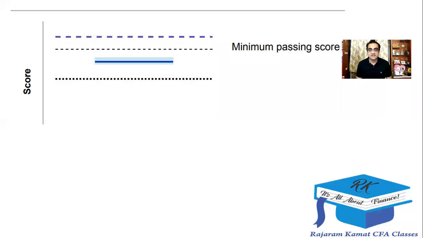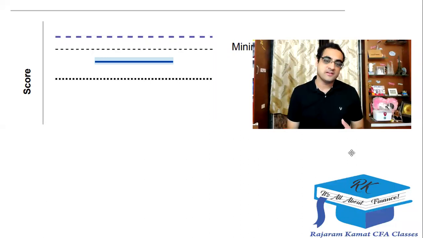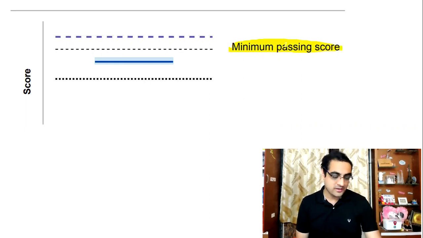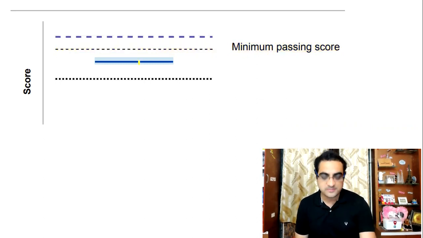Many of you ask me, sir, how to interpret that result. So I thought let me help you interpret those results. Here is a sample result of a student I'm taking. Over here you get a minimum passing score, which is this line, and this particular student is below this line. So obviously this student has not passed the exam.